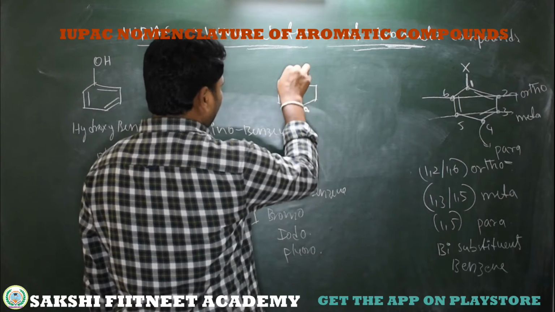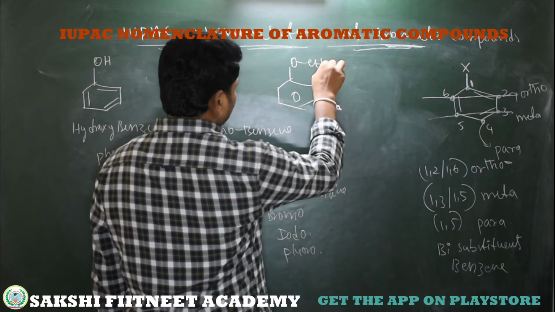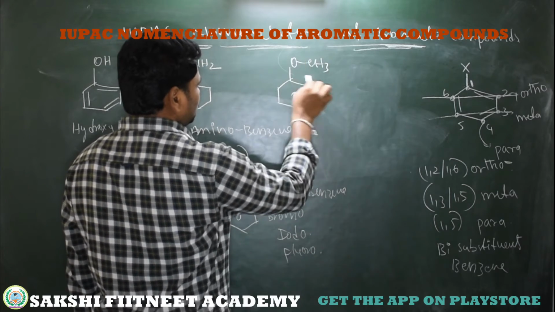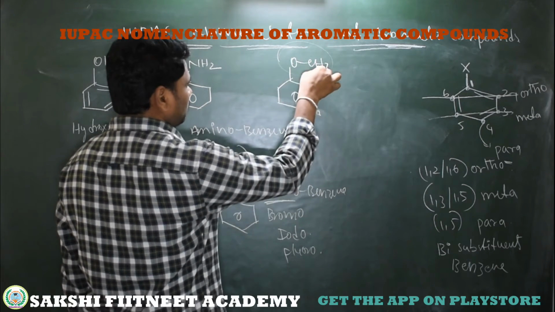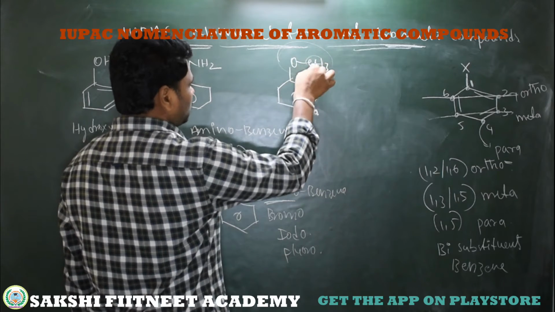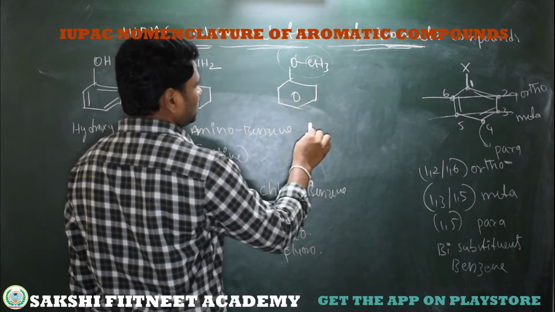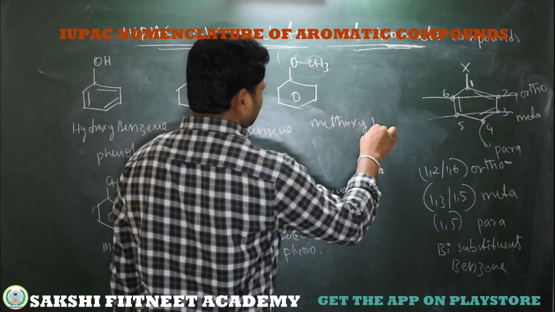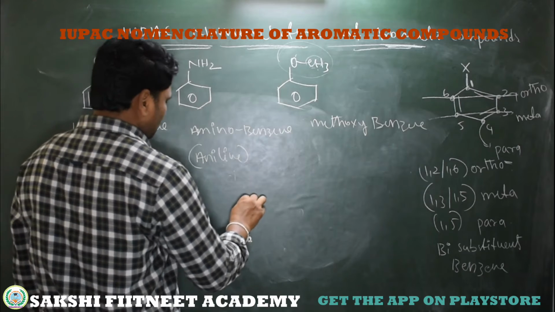Now this is an aromatic ether. See here, this is a substituent on this benzene: methoxy, that's it, methyl with oxygen, which is substituted. Methoxybenzene. So what is the IUPAC name? It's methoxybenzene.